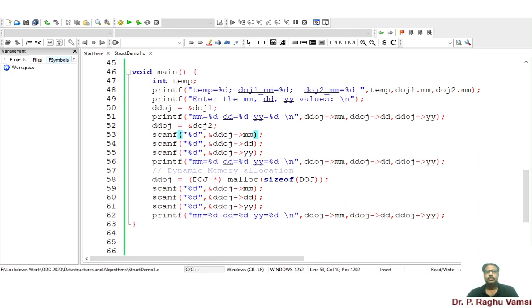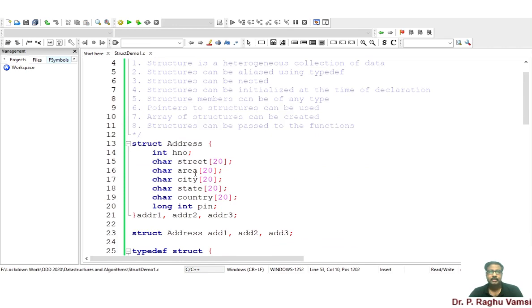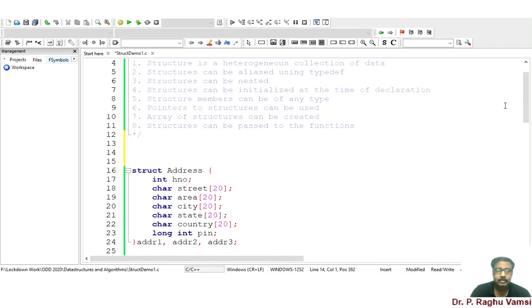Next is how we will consider the passing of normal data types to a function. In the same way, we can also consider passing of structures to a function. So now I will declare a function, DOJ star allot memory. This is one function I am going to use.